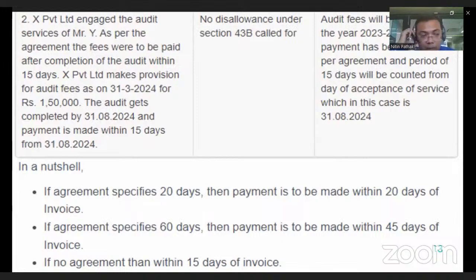And if there is no agreement between buyer and supplier, then the time limit for making payment is 15 days from the date of invoice, or date of acceptance of the delivery of the goods or rendering of the service, or actually deemed acceptance of the service or goods. Okay.